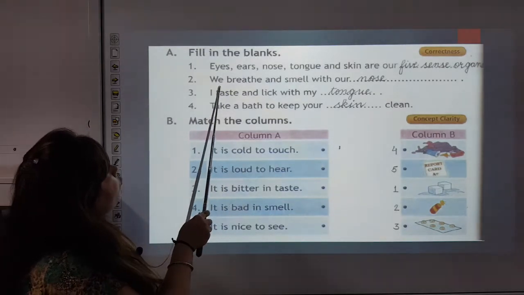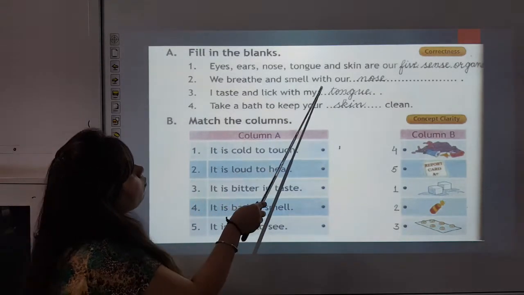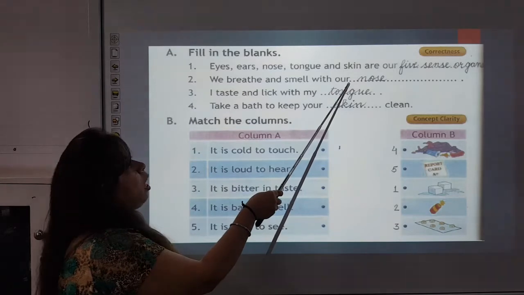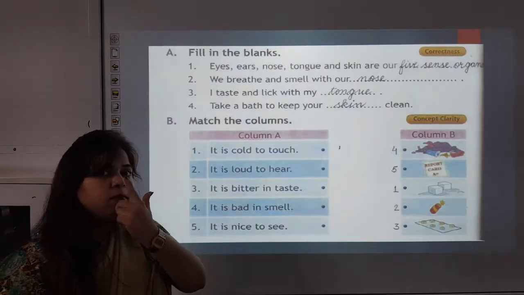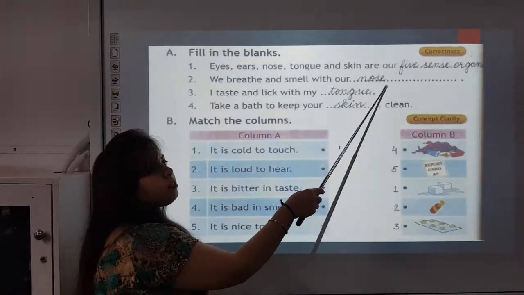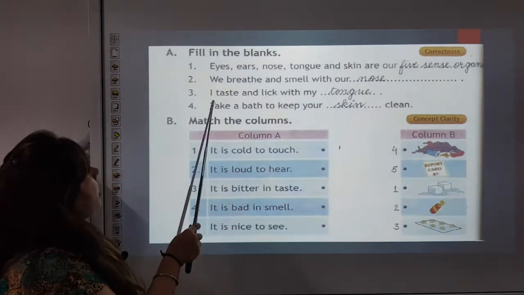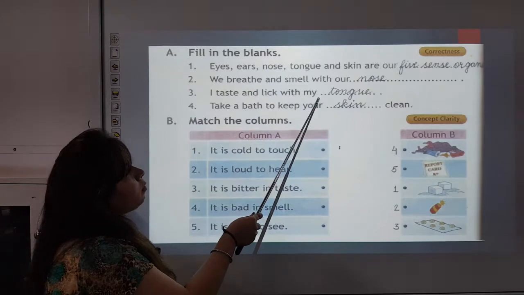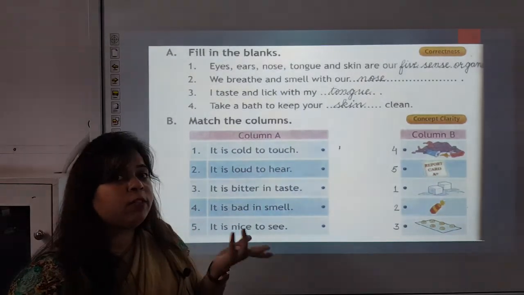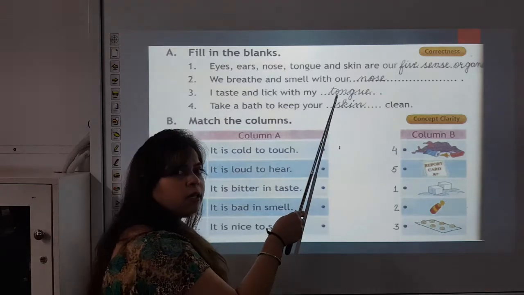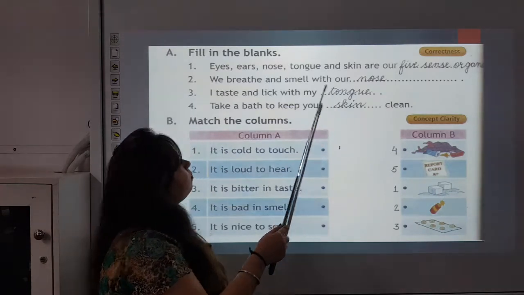Number 2, we breathe and smell with our dash. Which sense organ helps us to breathe? Nose. So the answer is nose. I taste and lick with my dash. I told you, you taste sweets and you lick ice cream with your tongue. So the answer is tongue.